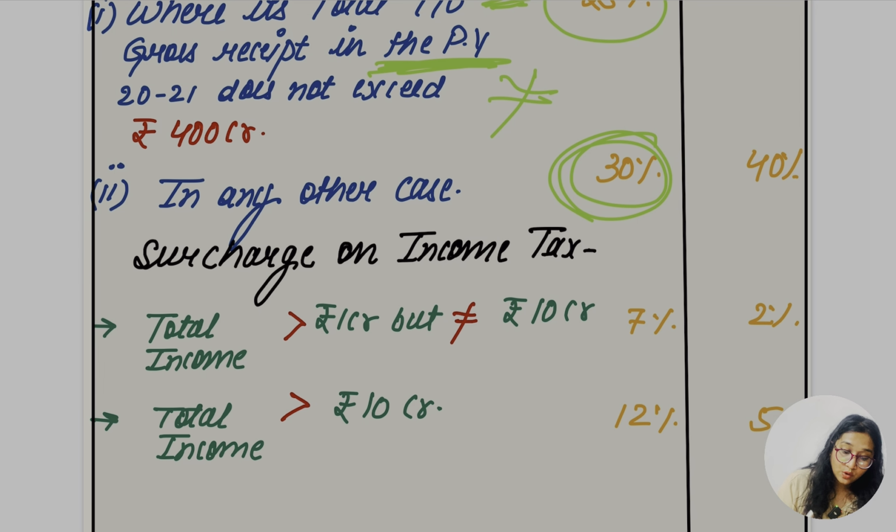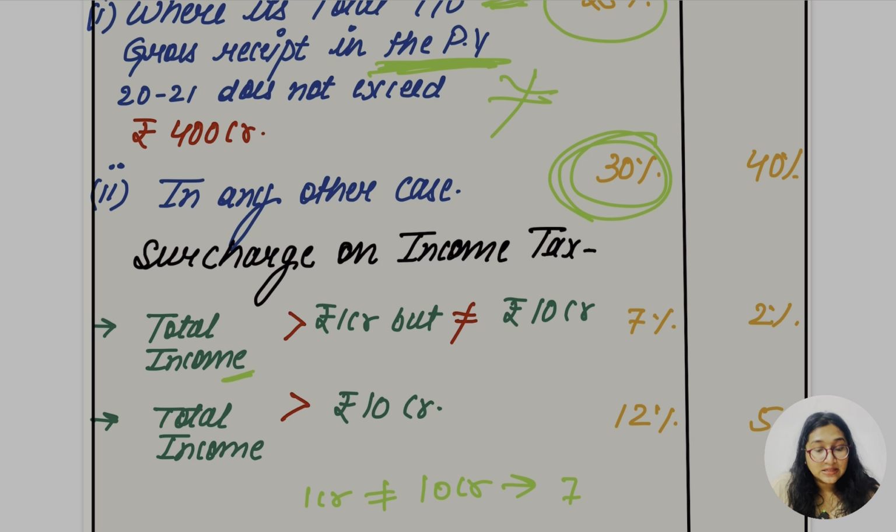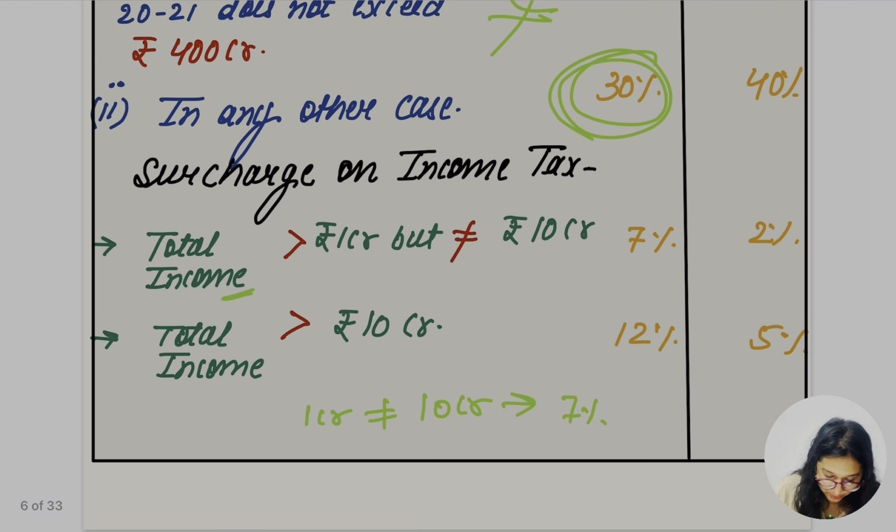And what is going to be the surcharge on the total income tax? If the total income exceeds 1 crore but does not exceed 10 crore, in that case the surcharge for the domestic company is going to be 7%. But what if the total income exceeds 10 crore? In that case the surcharge is going to be 12%.